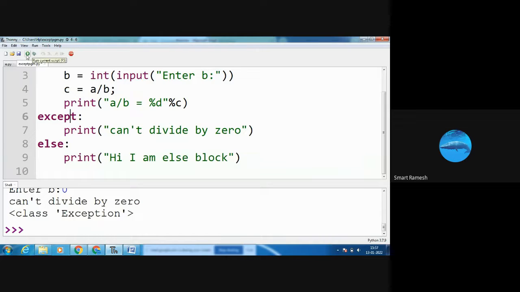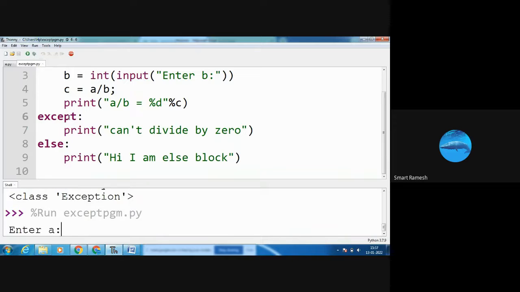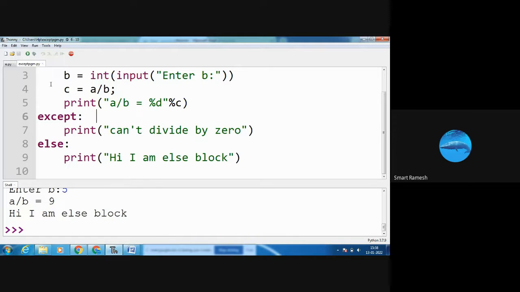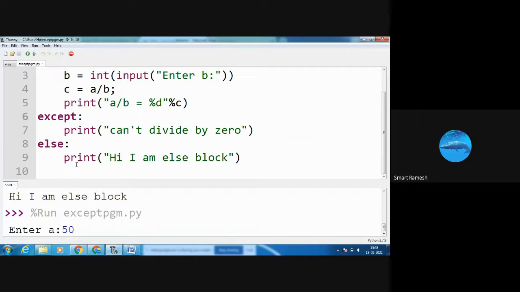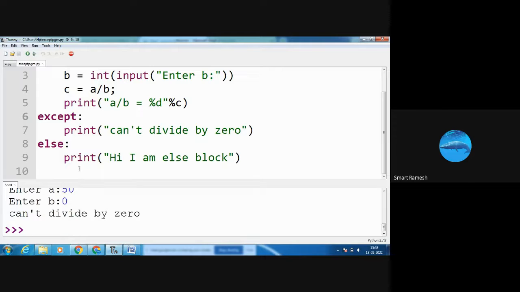So I am running the same program. Enter A value 45, B value 5. There is no error, so it displays the else output. Suppose I run the same program with a mistake, A value 50, B value 0. The except block is executed, so "cannot divide by 0" is displayed.